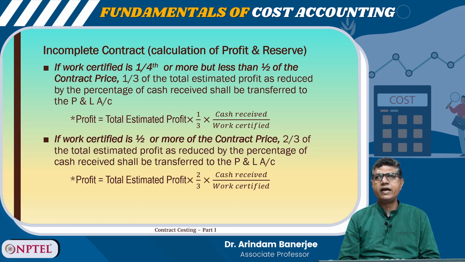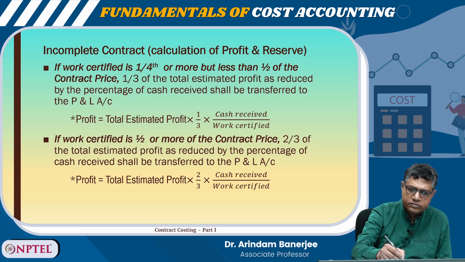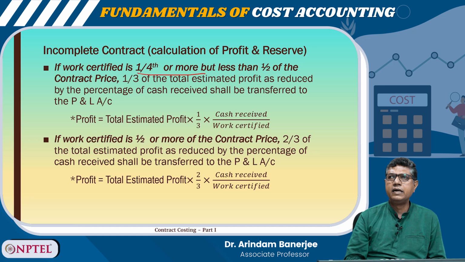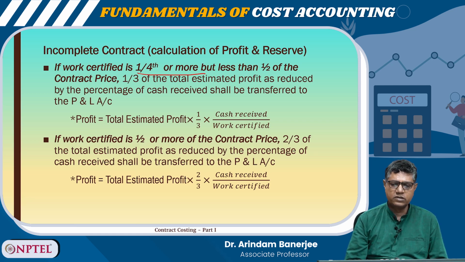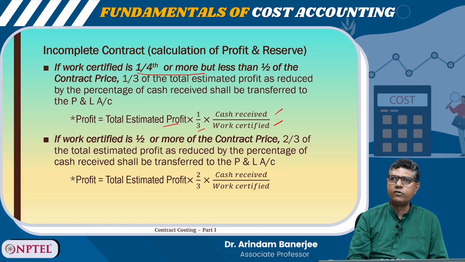If work certified is 1/4 or more, but less than half of the contract price, 1/3 of the total estimated profit as reduced by the percentage of cash received shall be transferred to the P&L account, right? So, profit is equal to total estimated profit into 1/3 into cash received by work certified. So, this is the formula.